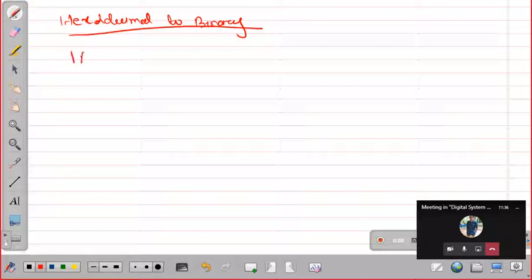Suppose the example given is 1A3.BA, a hexadecimal number, and what will be the binary equivalent? So how to find this? You have to write the binary equivalent of all these individual digits. What will be the binary equivalent of 1? It will be 0001, because we have to write in groups of 4.